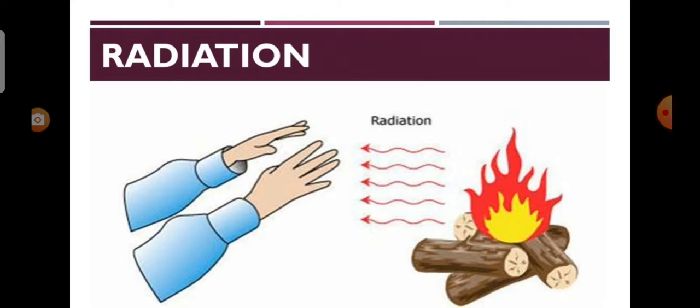Radiation is a method of heat transfer that does not require particles to carry the heat energy. In this method, heat is transferred in the form of waves from hot objects in all directions.